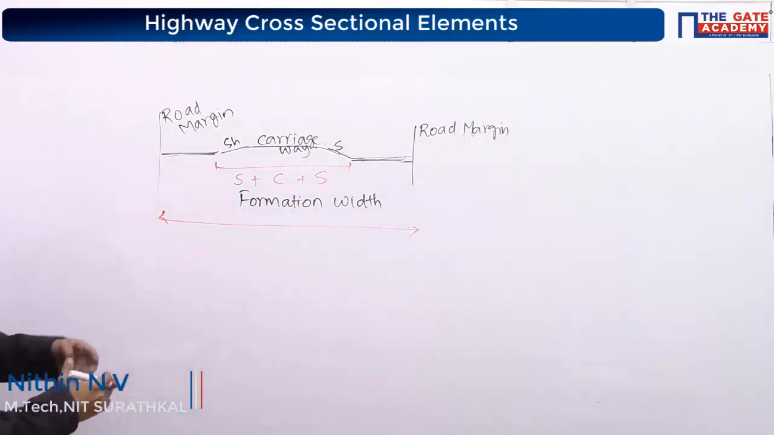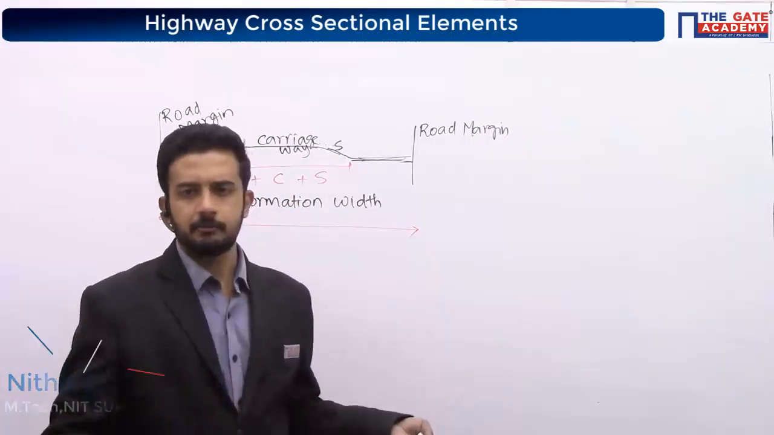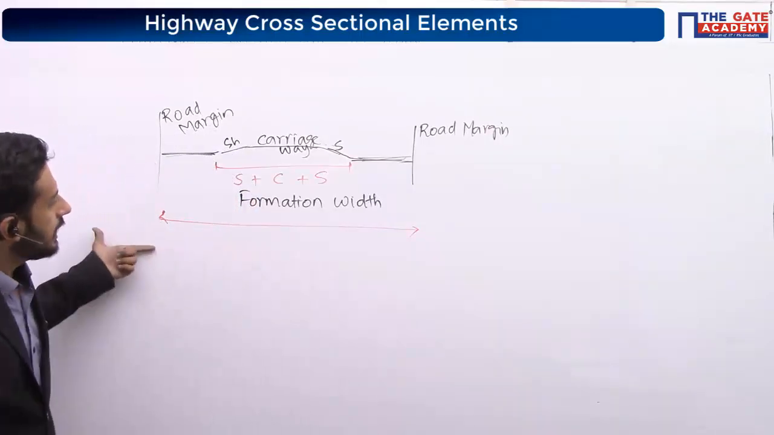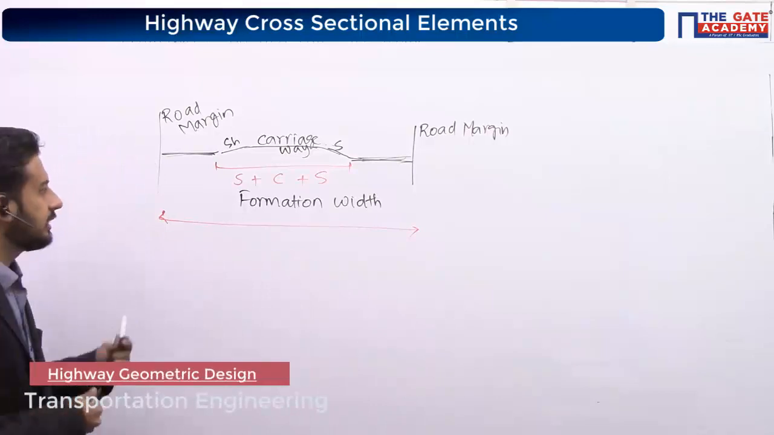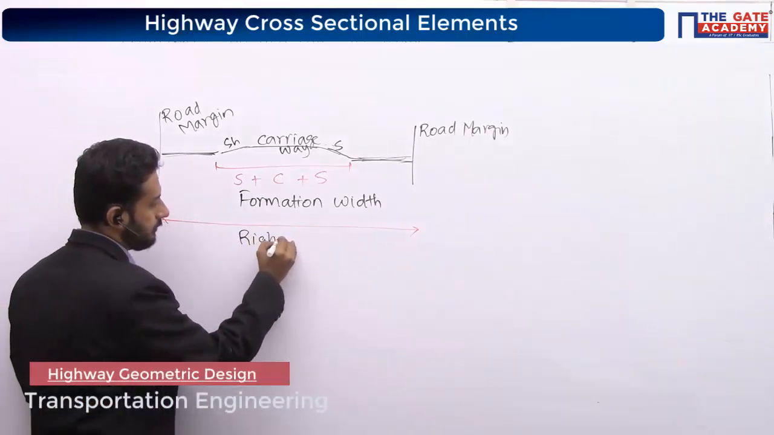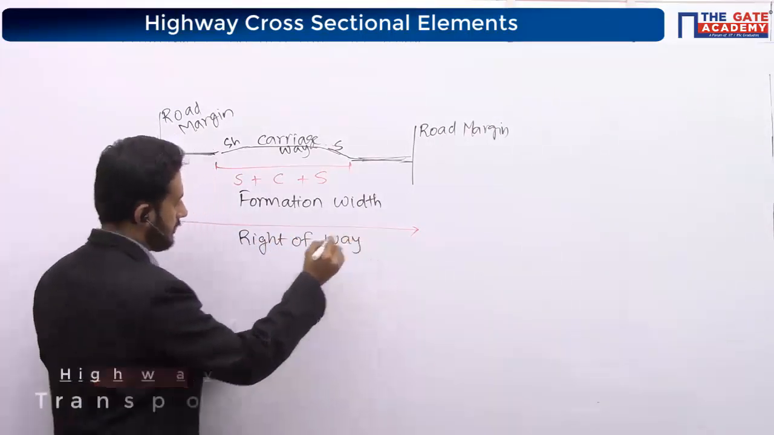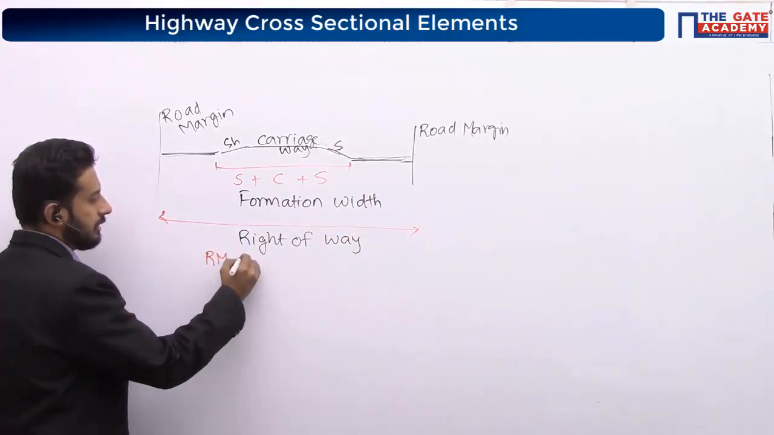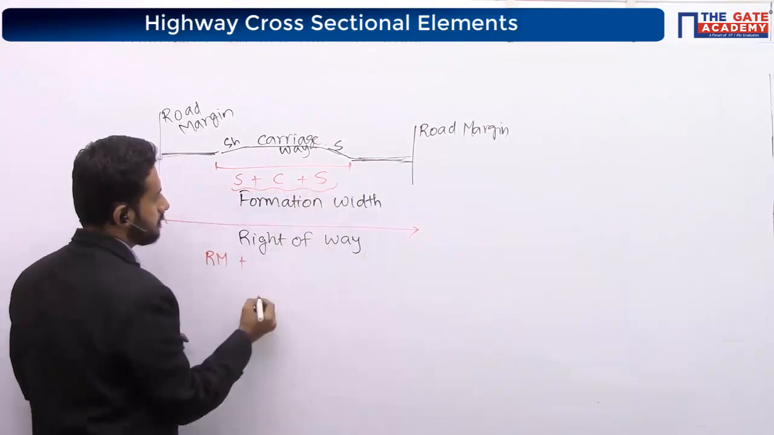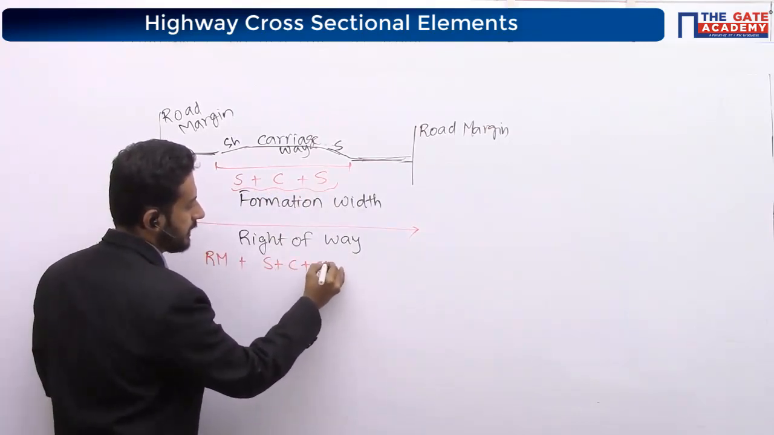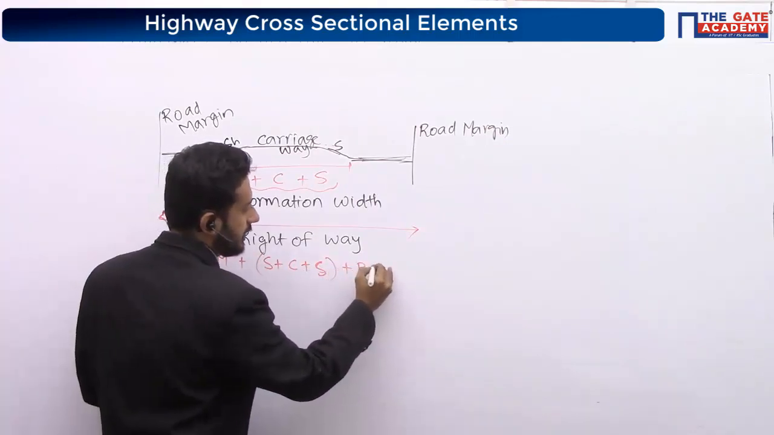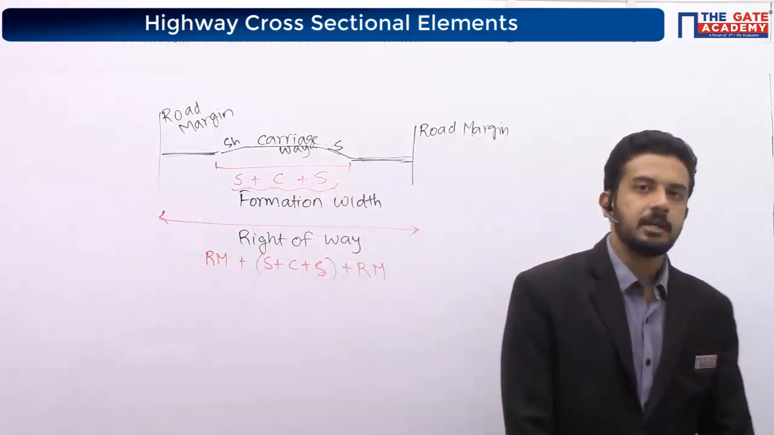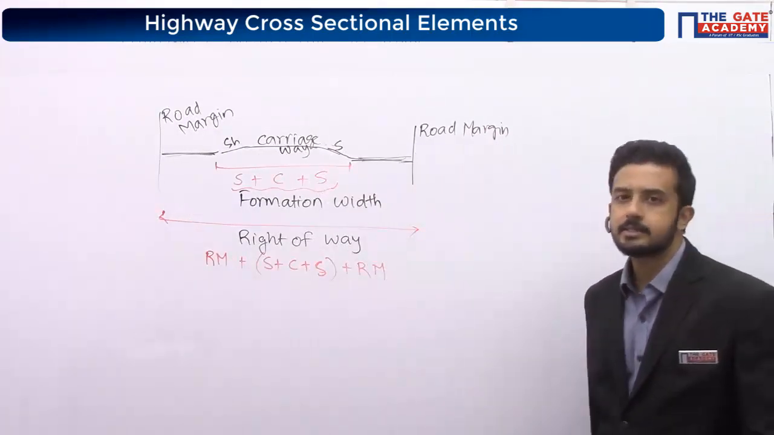So formation width plus the road margin, whether it is a footpath or some vacant land we are giving near the road, that complete width we call the right of way. So what do you mean by right of way? It is the road margin on one side, plus our formation width, which is shoulder plus carriageway plus shoulder, plus the road margin on the other side. Road margin can be a footpath, handrails, anything.